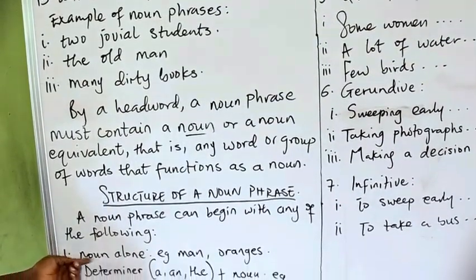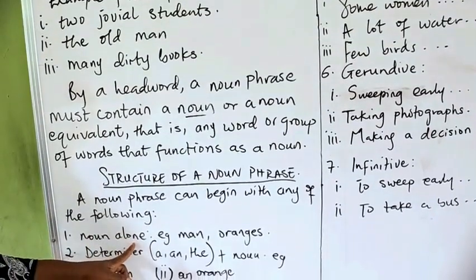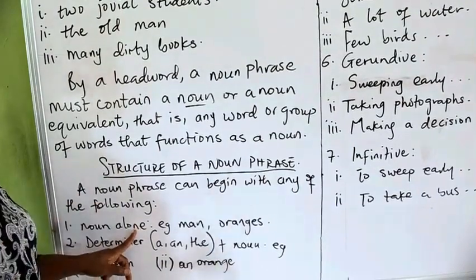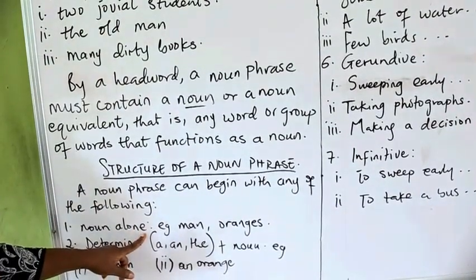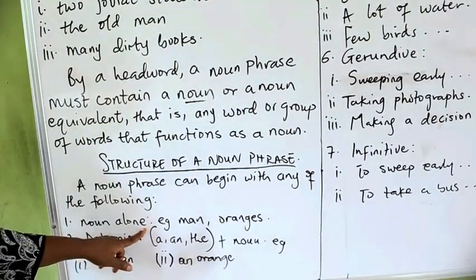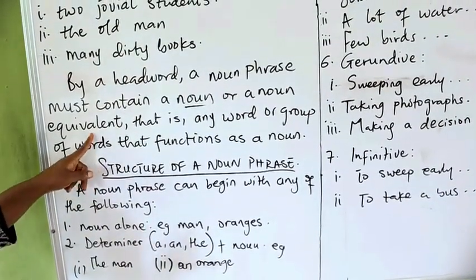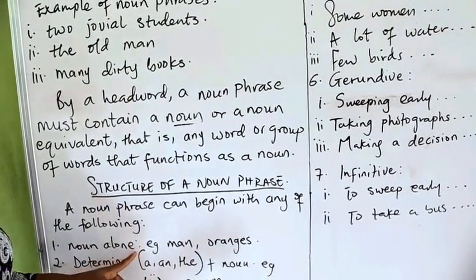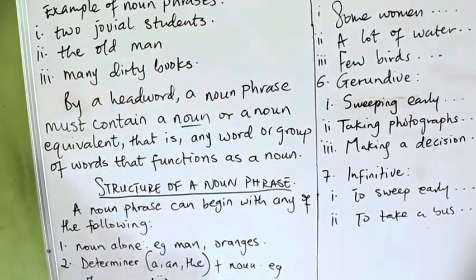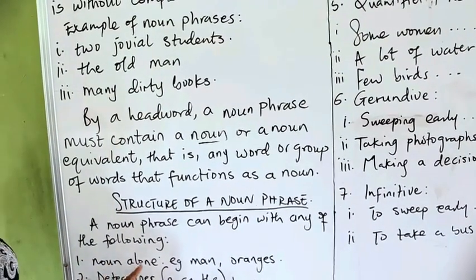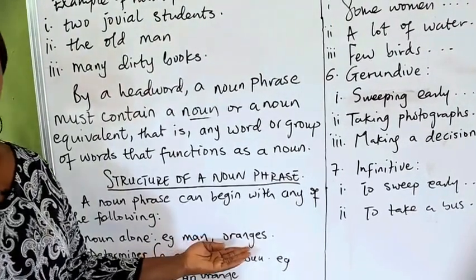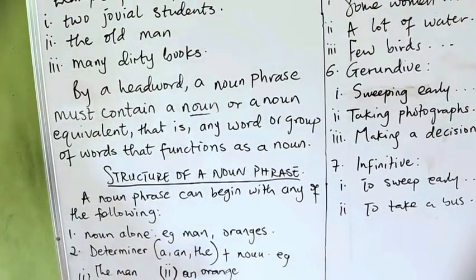A noun phrase can start with a noun alone, or a pronoun. Since we say that a noun is the name of any person, animal, place, or thing, or a noun equivalent, remember? A noun equivalent. Therefore, a pronoun is a word that you use instead of a noun. The two go hand in hand. An example of a noun alone can be man, oranges, and so on.